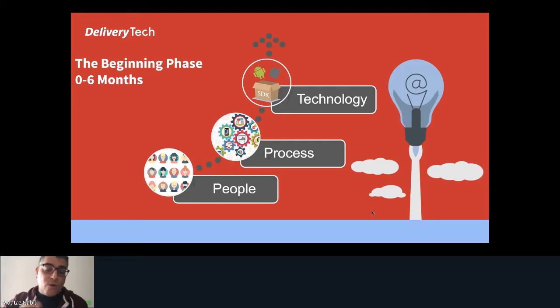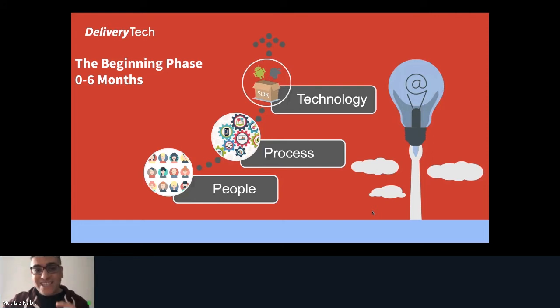I also split what we did into 3 pillars or 3 categories: technology, process, and people. Because I believe that without people, we can't do anything. Without process, we can't deliver anything. And if we have process and people, but we don't have the latest technologies, or we don't know the right tool that we can use, we also can't deliver anything. So based on technology, process and people, we can start working with all of them.